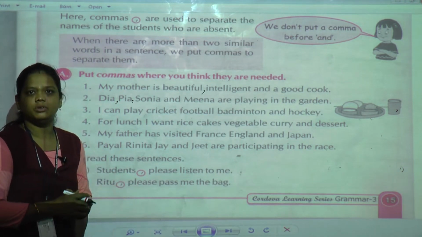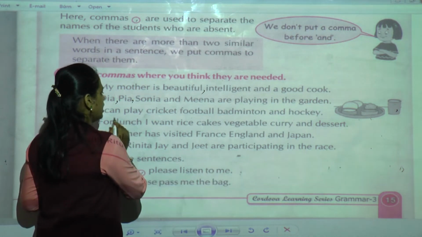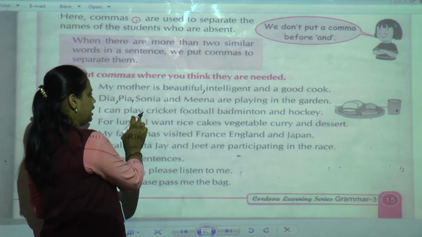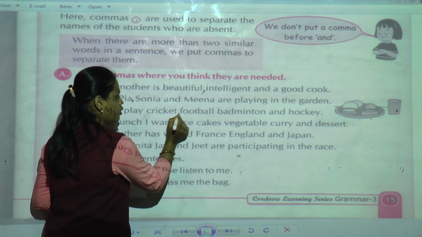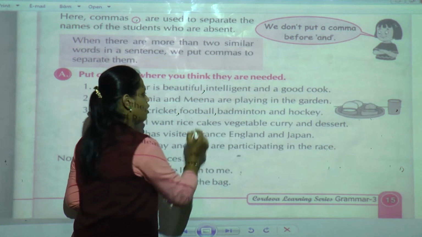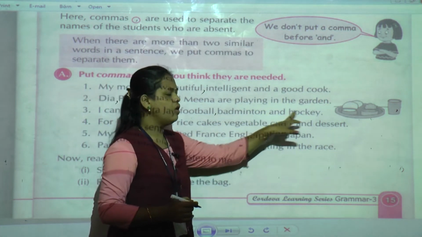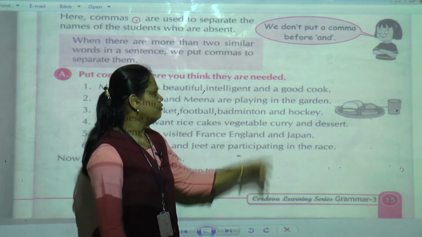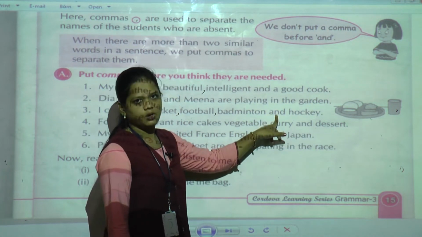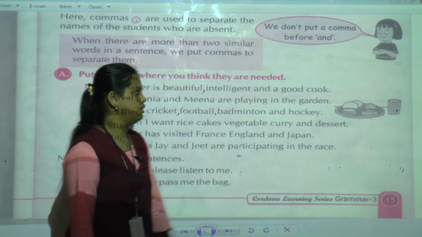What we have to do is put the comma. I can play cricket, comma, football, comma, badminton and hockey. We are not going to put a comma here, because "and" is already given.